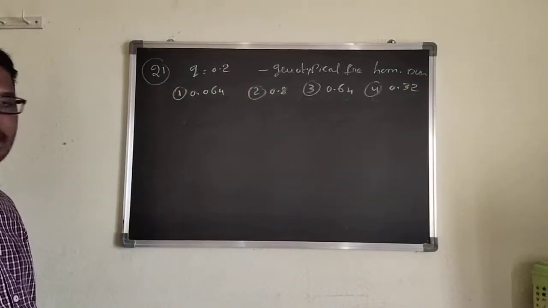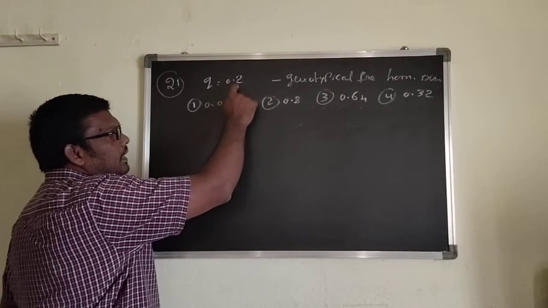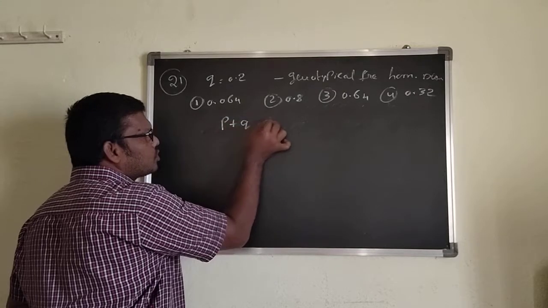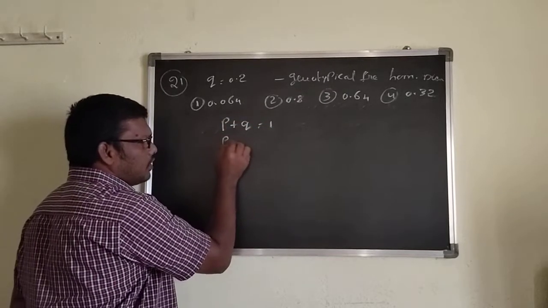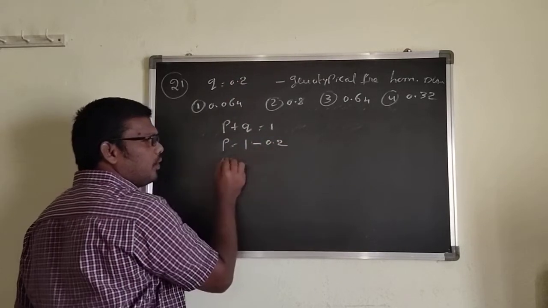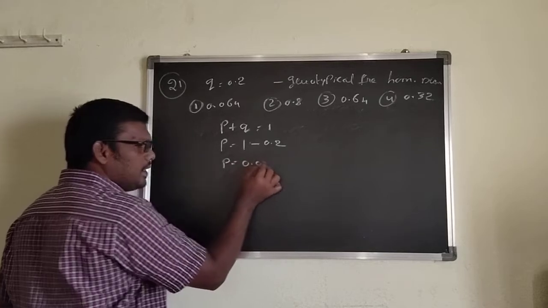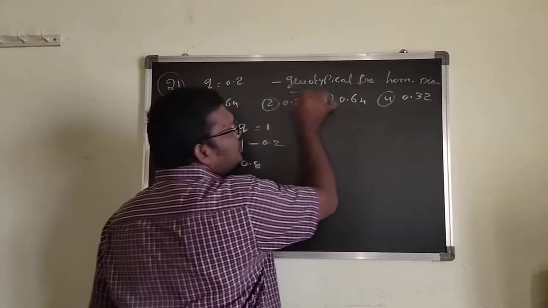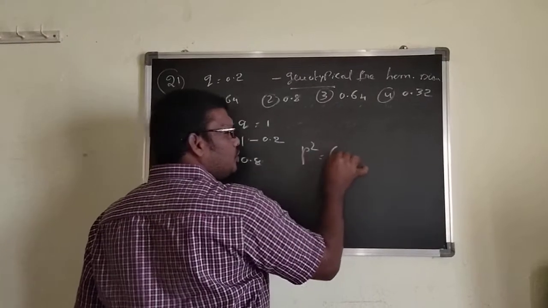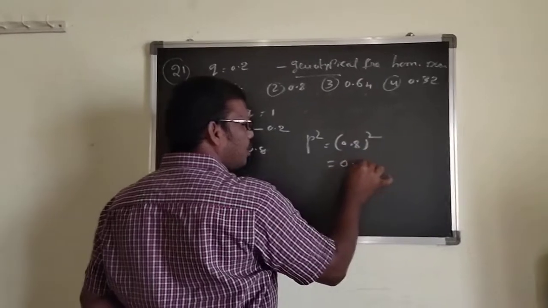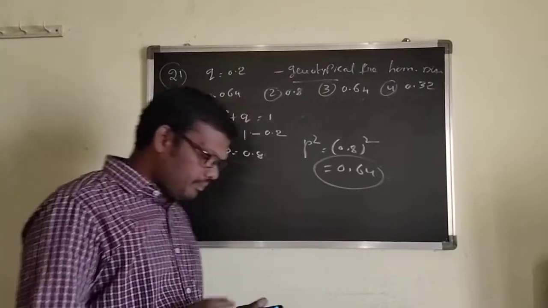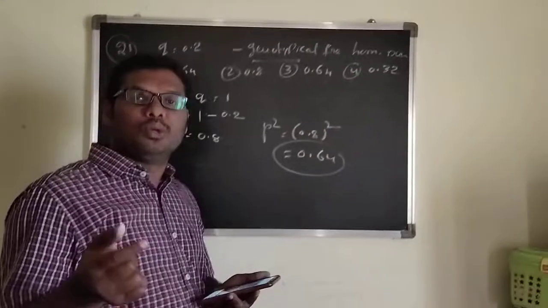Now in this, they already gave the q value. You are very familiar: p plus q equals 1, p equals 1 minus q, that is 1 minus 0.2, so p equals 0.8. But they ask the genotypic frequency of the dominant one, which means p square. 0.8 squared is 0.64. That is the answer for question number 21. And question 22, you know, very familiar.